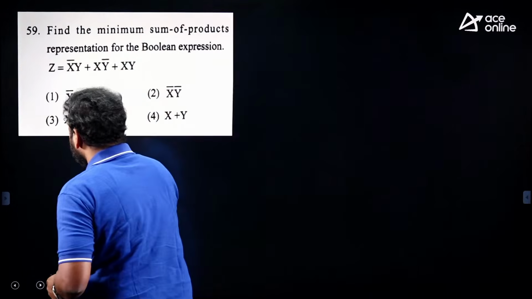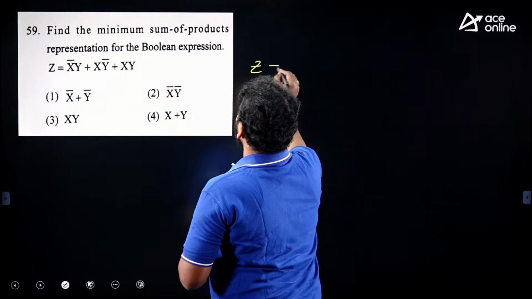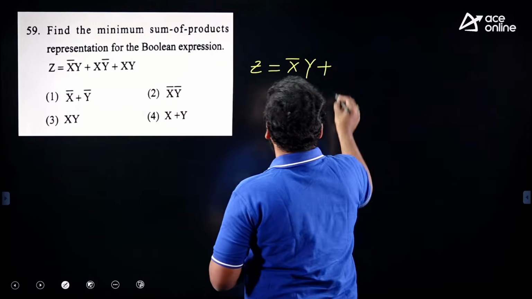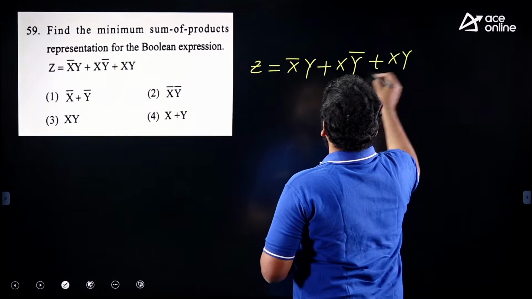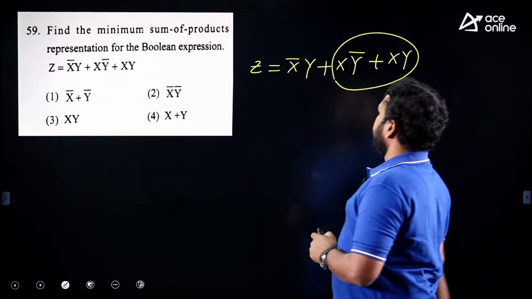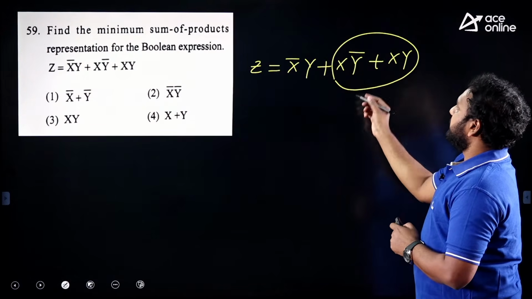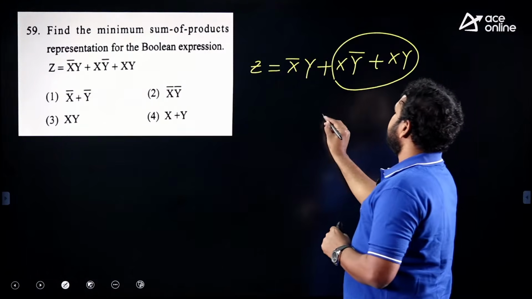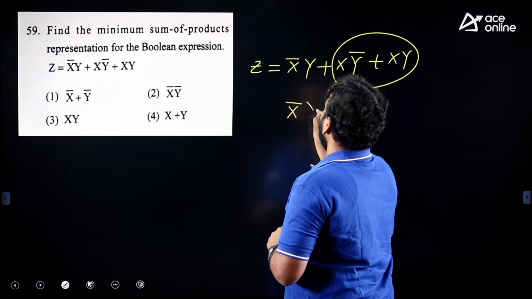Find the minimized expression for the given Z, which is a direct expression. We can simplify it in just 2 steps: x y bar plus x y. You can take the common term here. If you take x as the common term, what will be the result? y plus y bar. What is the value of y plus y bar? 1. So you will get x plus x bar y.